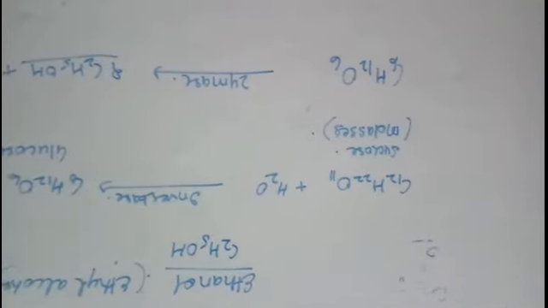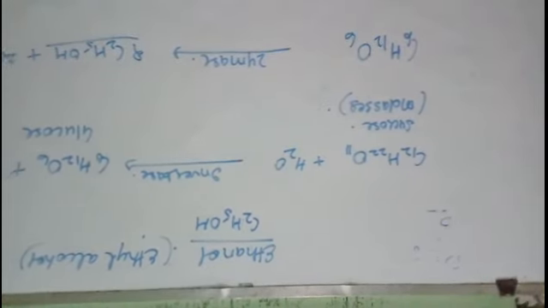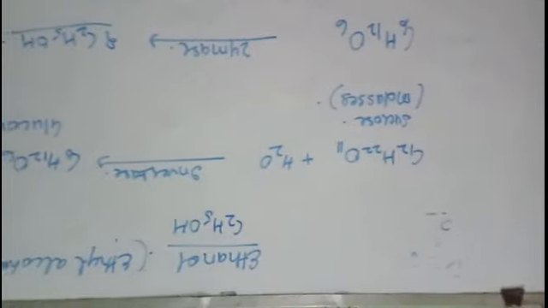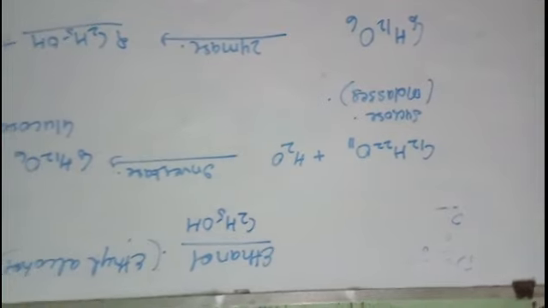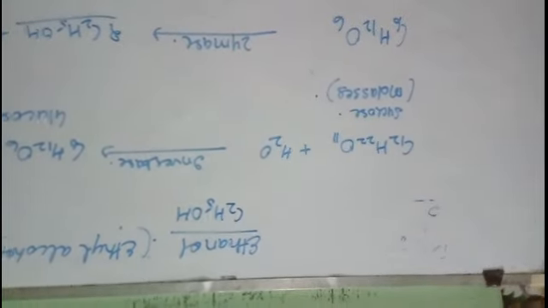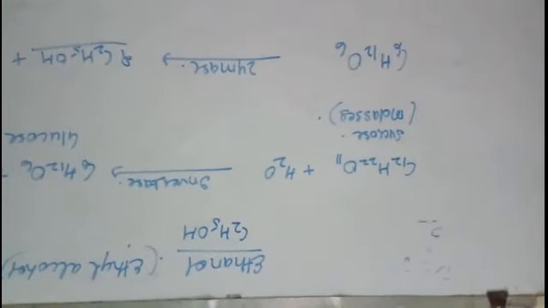Now if you want to further get 100% pure alcohol, which is known as absolute alcohol, then you have to distill the mixture with benzene. So when you distill with benzene, then at 78 degrees Celsius you will obtain ethanol, which is the boiling point of ethanol. 78 degrees Celsius is the boiling point of ethanol. So at 78 degrees Celsius ethanol will be formed, which is 100% pure ethanol, and it is known as absolute alcohol. Got it? Now it is also a colorless liquid, and it is highly inflammable, means it will catch fire.